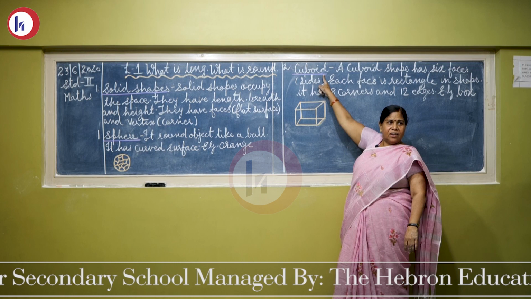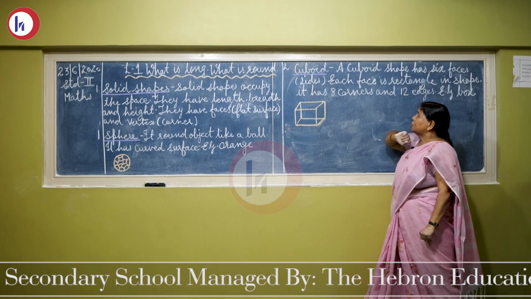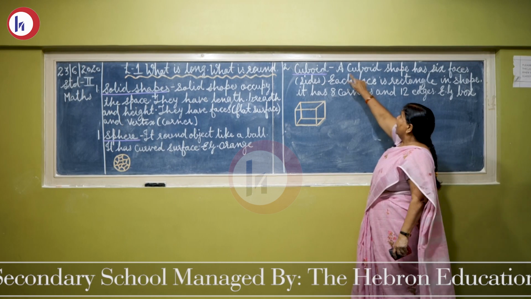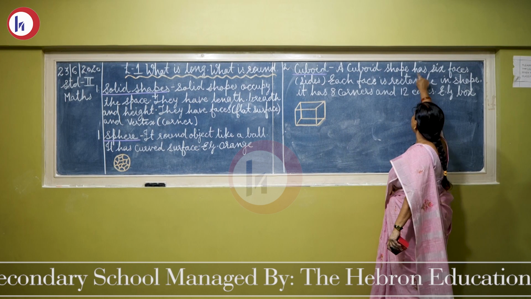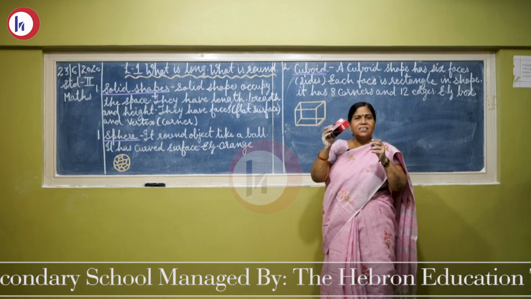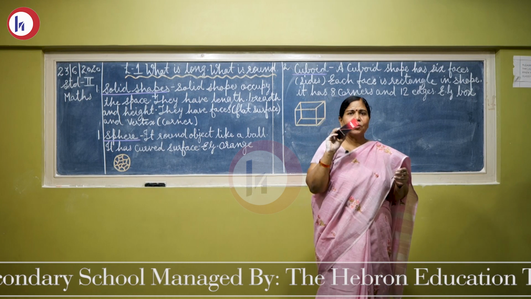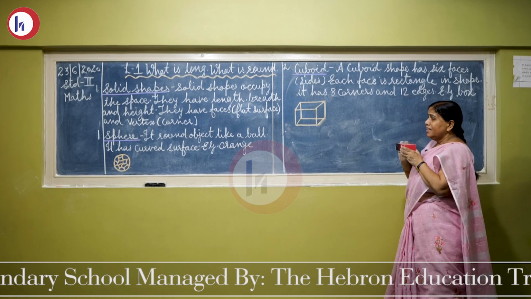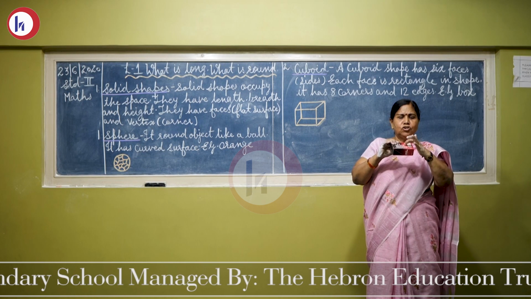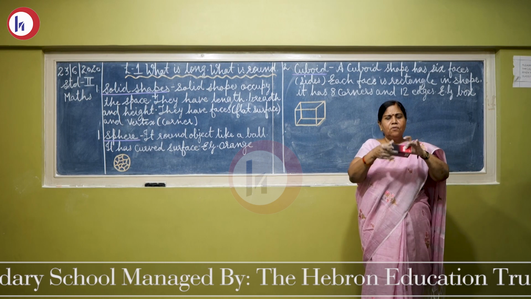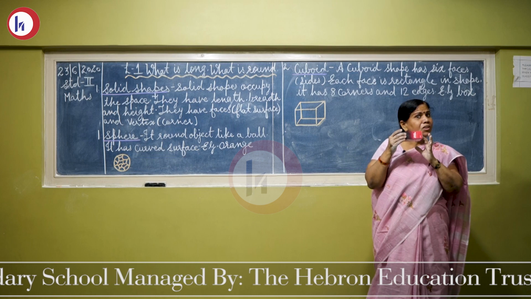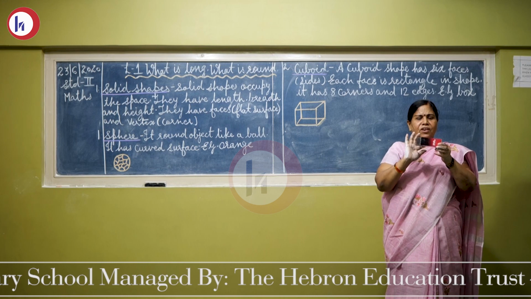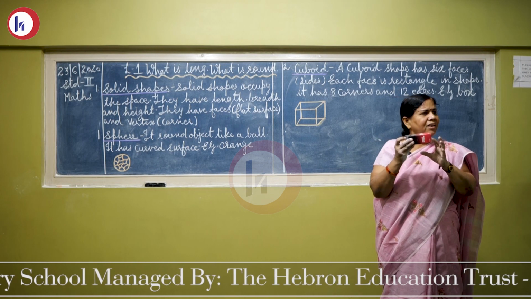Second shape is cuboid. Okay. Now what is a cuboid? It is given here that a cuboid shape has 6 faces. Now this is a cuboid. It is like a box. It looks like it has a box shape. Now it has 6 faces, 1, 2, 3, 4, 5 and 6 faces. कितने faces? 6. Again we'll count. 1, 2, 3, 4, 5 and 6 faces.